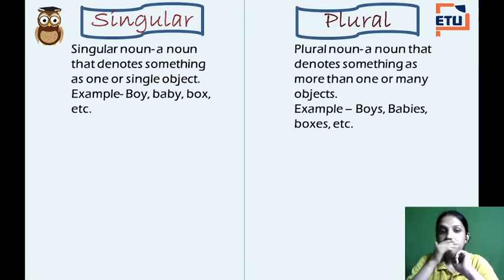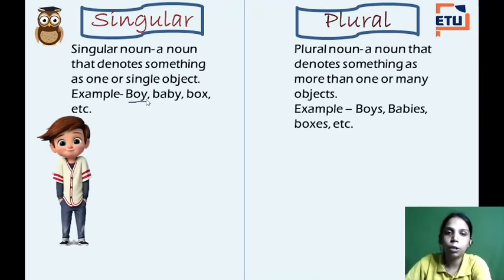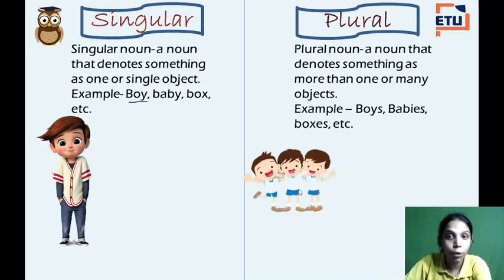Now I gave you some examples. Let's see. Here, example in singular noun, let me mark this one for you. In singular noun, see here we have boy. So boy means what? Just a single boy. But here if I write boys, then there are more than one boy, right? There are 3 boys. 1, 2, 3. 3 means what? That is something more than one, right? So these become boys. Now can you see the changes?